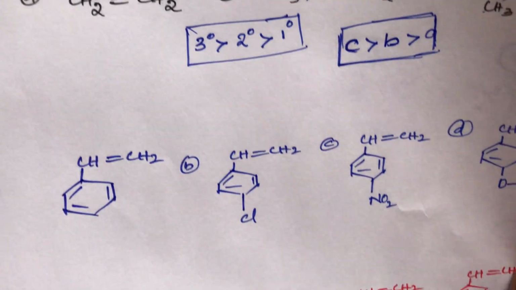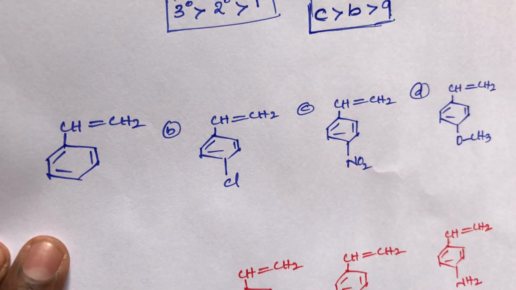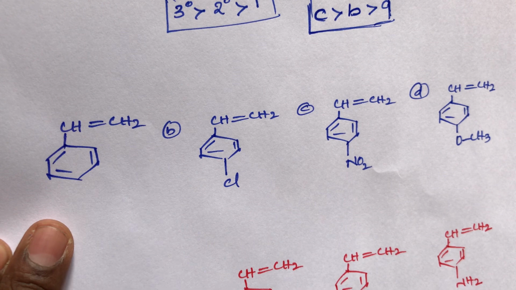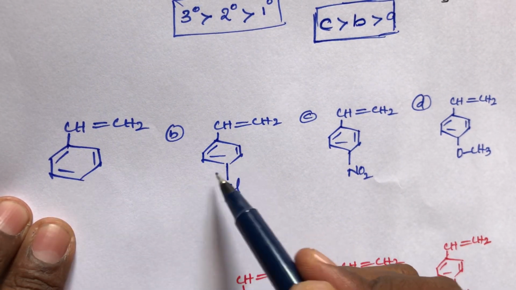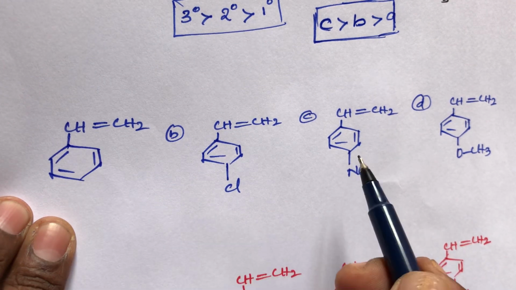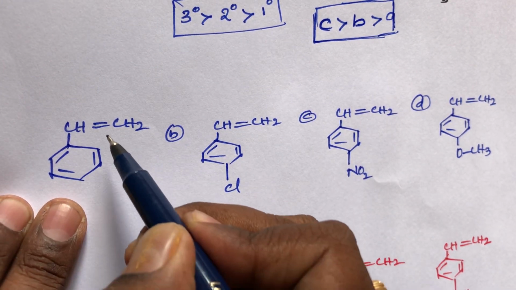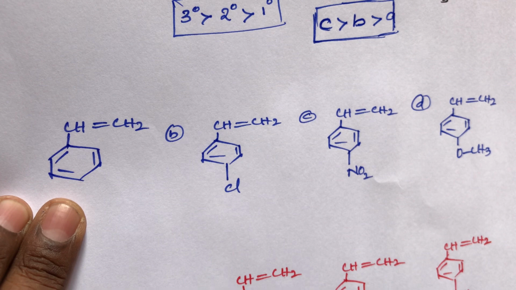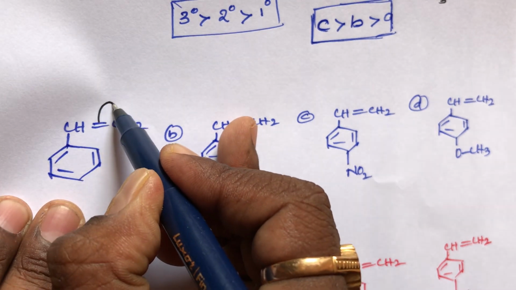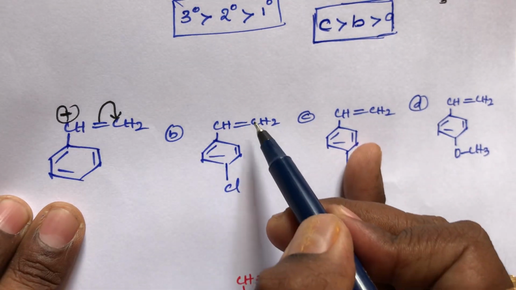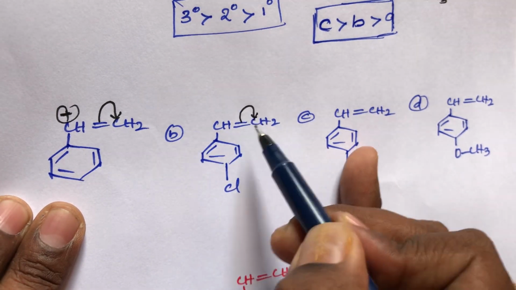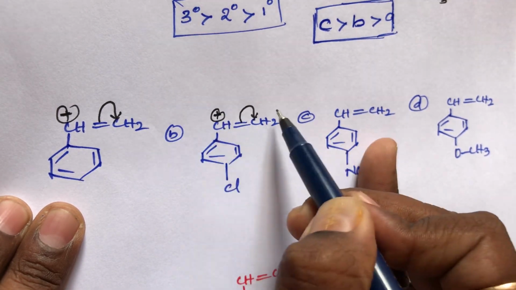Now take the second example, students, where all have a benzene group, and all have double bonds. Here also the same thing: the double bond shifts towards the right-hand side, this carbon getting positive charge and the other negative charge.